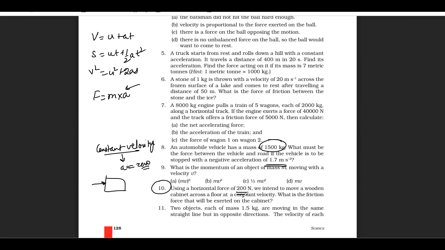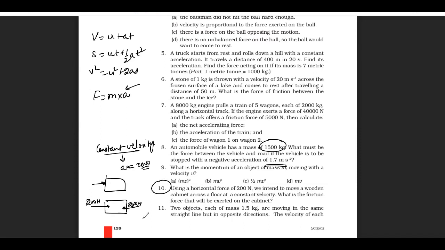Got it? If we are applying a force and we don't want the object to change its motion, think that if an object is moving with a constant velocity, and we are applying 200 Newton force here, and another force is also being applied here. If we apply more force, then it will start showing accelerated motion. Since there is no accelerated motion here because the velocity is constant, the frictional force that would be exerted on the cabinet would be 200 Newtons only.